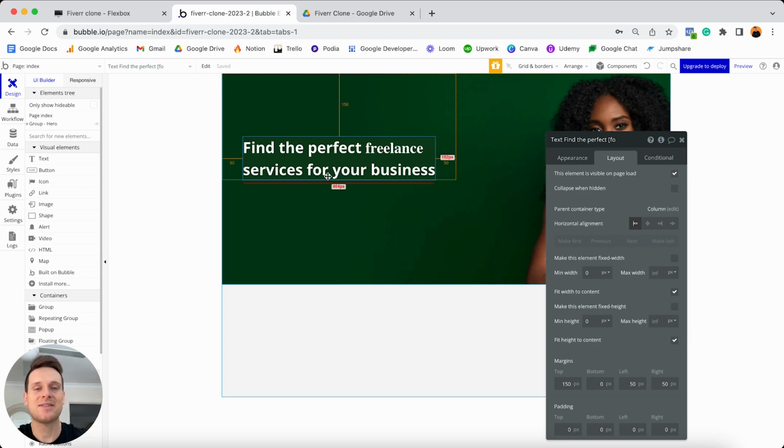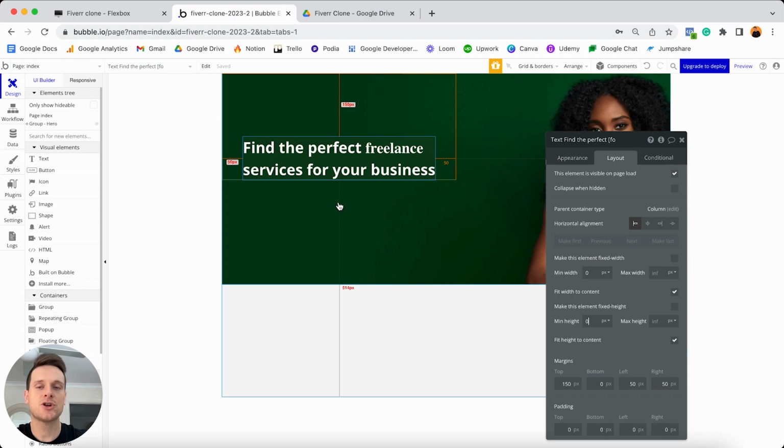And just like that, that is how we can build out the text element within our hero section. I know there was quite a bit involved with this, particularly if you are new to Bubble. This is a lot to take on board. But right now, you can really start to see our homepage come together quite nicely. The next thing we'll need to add though is the search bar that sits below this.